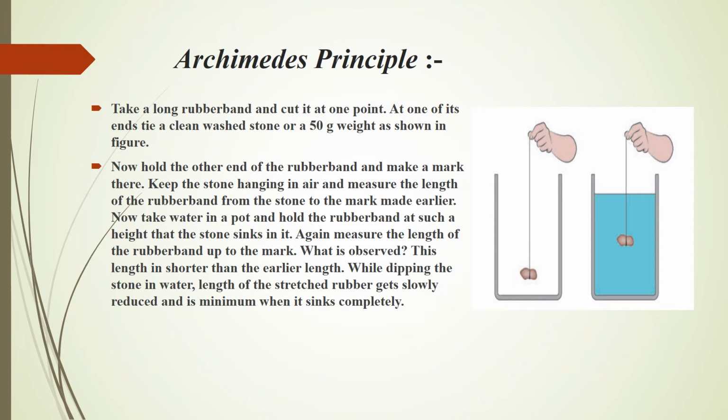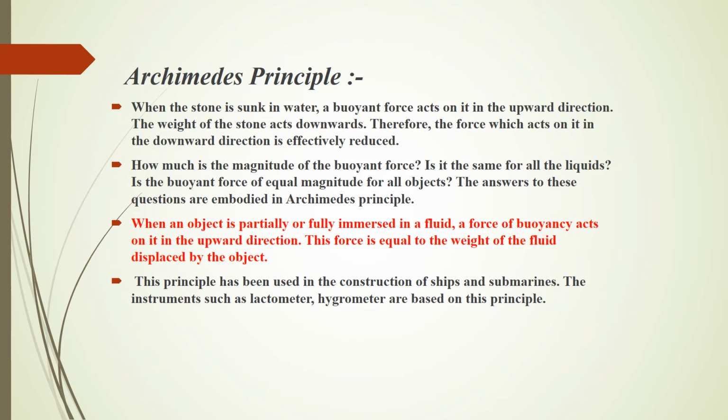What do you observe here? This length will be shorter than the earlier length. Observe the diagram. While dipping the stone in water, the length of the stretched rubber band gets slowly reduced and it is minimum when the stone sinks completely. What should be the reason for this? When the stone is sunk in water, a buoyant force acts on it in the upward direction. The weight of the stone acts in the downward direction. So, the force which acts on it in the downward direction is effectively reduced here.